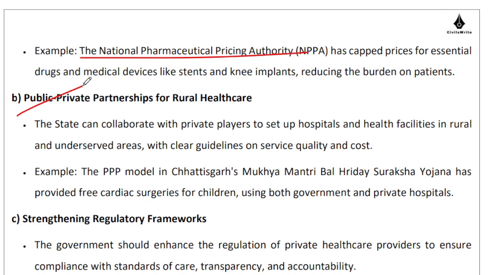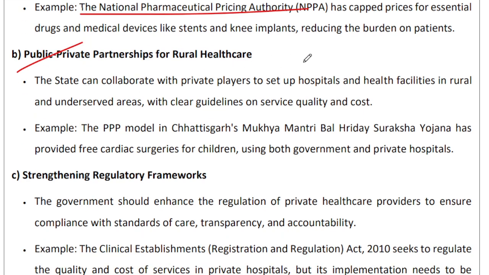Public-private partnership for rural healthcare. Maybe we can have something like viability gap funding in place where we can incentivize private players to set up a chain of hospitals across the rural landscape, at least at the interface of towns and rural centers, so that people have better access to healthcare. They can charge an X amount of money, and the state can put in a Y amount of money, and that X plus Y can become a meaningful amount of money for the healthcare provider, and people get the service that they need. So you can definitely collaborate with the private sector.